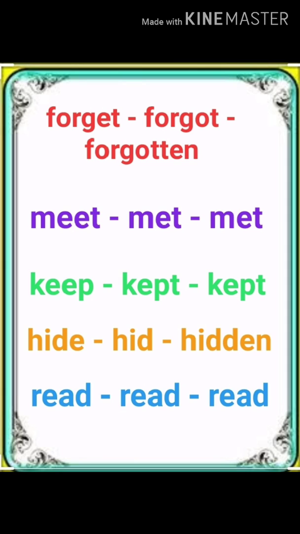Clear? So when you have to pronounce it in the past and past participle, then you have to pronounce it like red. Spellings are same. Okay, don't make any mistake in the spelling. Don't write red, read. Only in pronunciation we will speak it like red, red. Okay, keep in your mind.